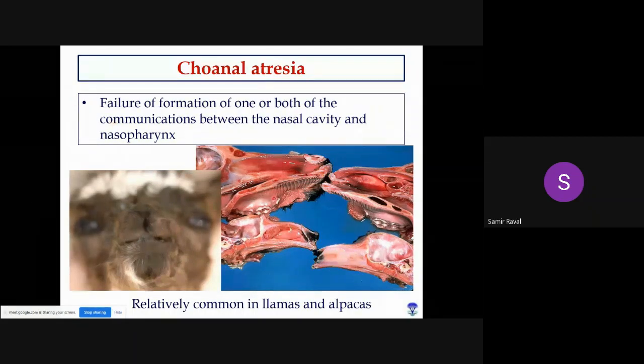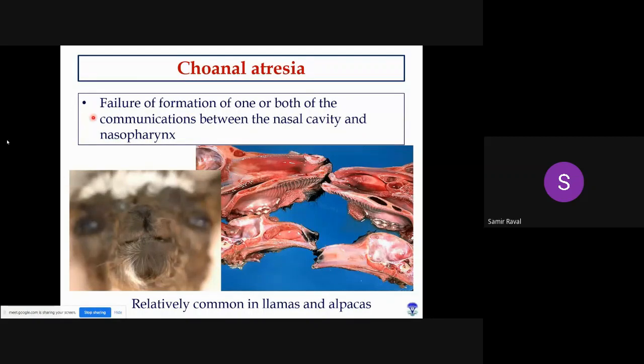In simple words, what happened? Air cannot travel from the entry point of the nasal cavity to the nasopharynx or up to the larynx, because some portions are not properly formed, so this entire canal is not properly formed. In that case, we use the word choanal atresia. This choanal atresia is quite common in llamas and alpacas.